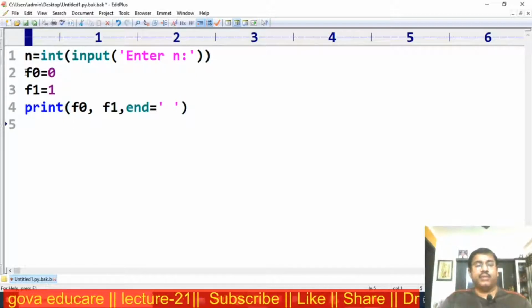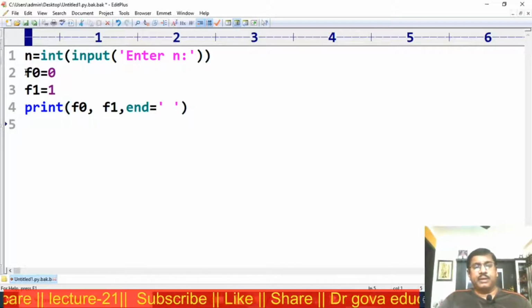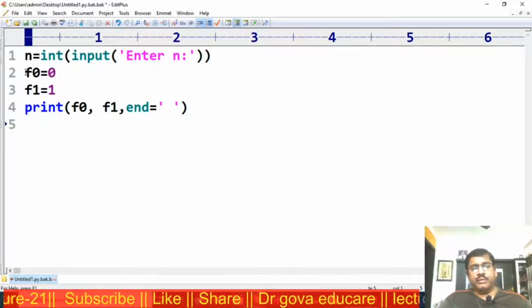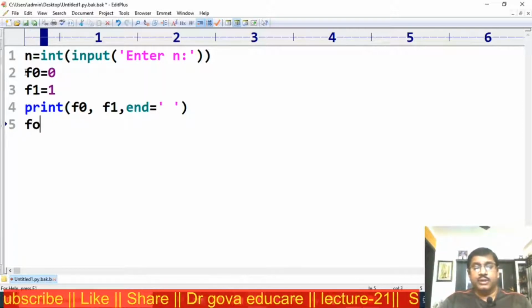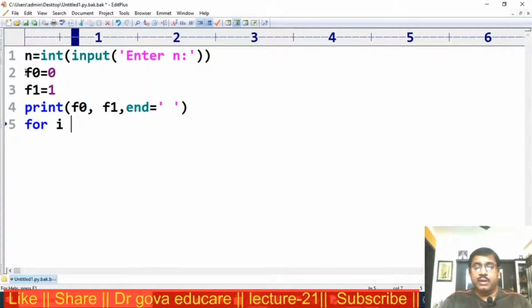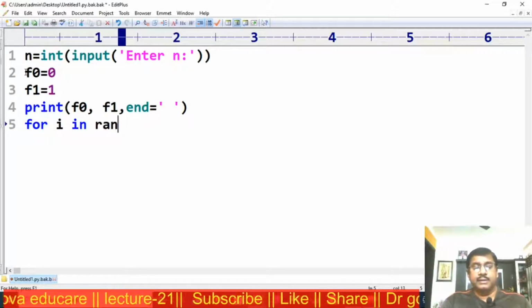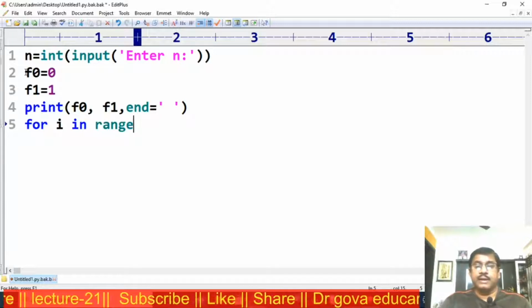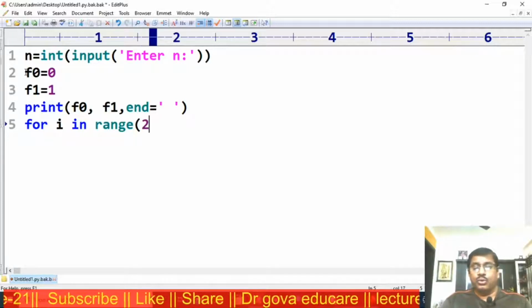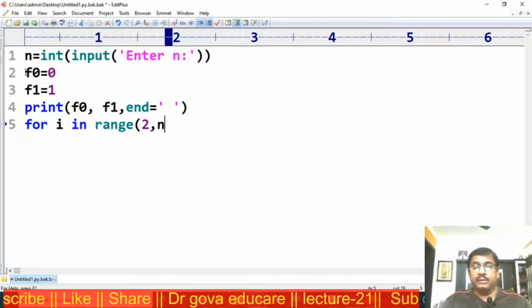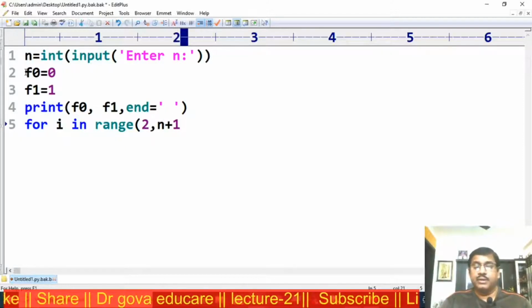Next, I want to print the Fibonacci sequence from the second number. I am using for i in range from 2 to n plus 1.